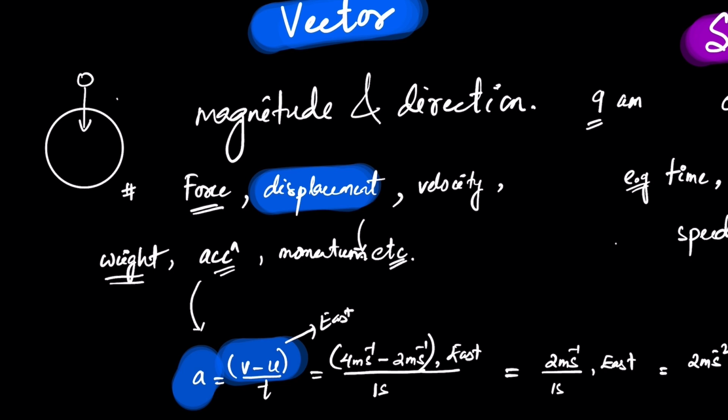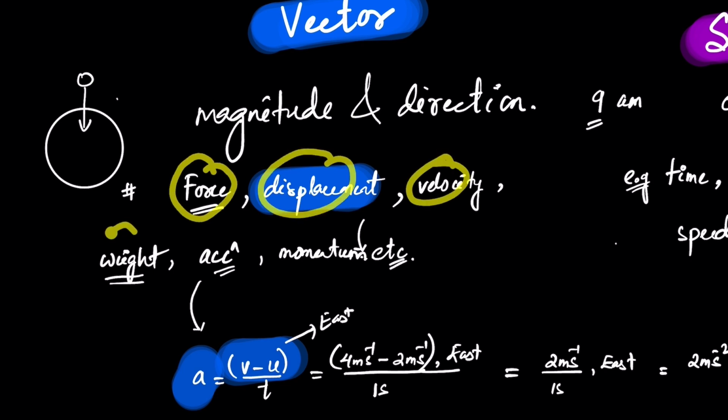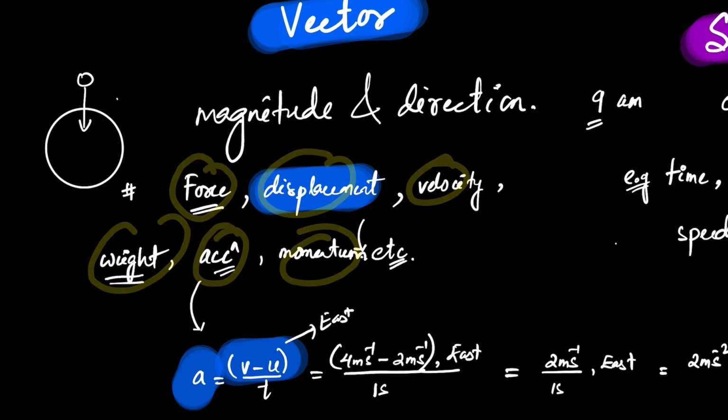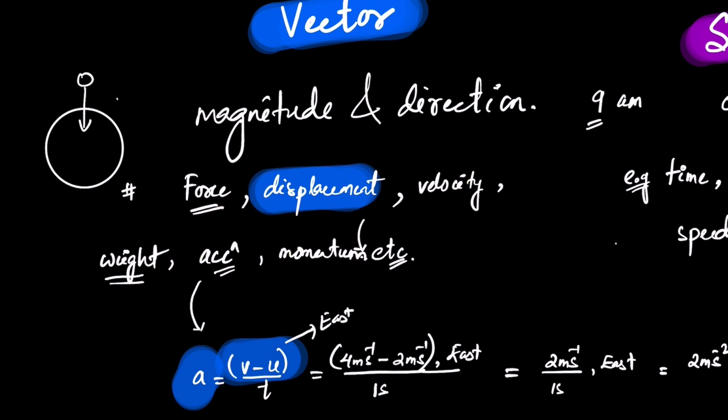Examples are force, displacement, velocity, weight, acceleration, momentum. If you know something is a vector, know how to track its direction. The direction of velocity is the direction of the displacement. The direction of acceleration is the direction in which the change in velocity occurs. The direction of the change in velocity is the direction of acceleration.